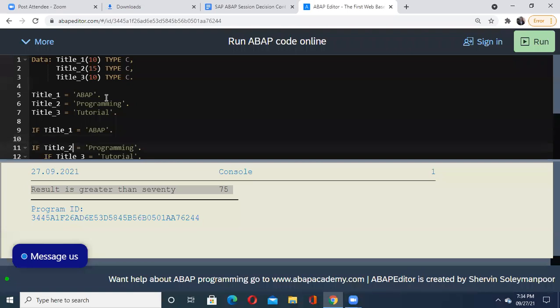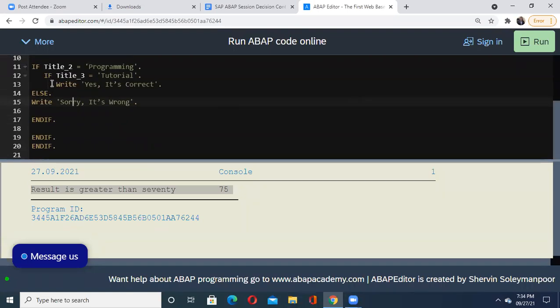If title 1 is ABAP, I'm again checking whether title 2 is programming, then inside that I'm again writing one more if, title 3 is tutorial, then write yes, it's correct. And otherwise, it's wrong. Now this is your first end if when you check title 3. When you check your second, title 2 as programming, this is your second end if, and when you check the first one, it comes to this end if.